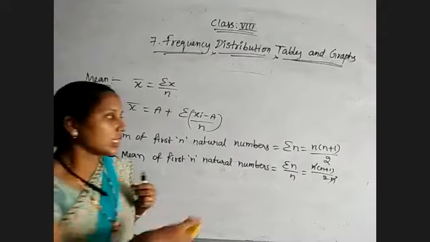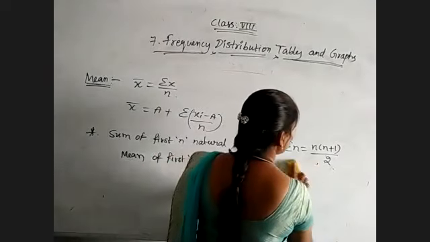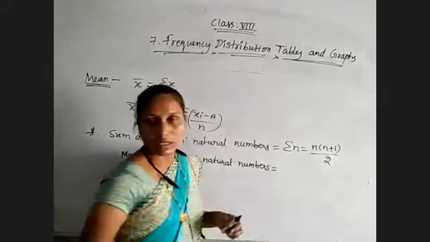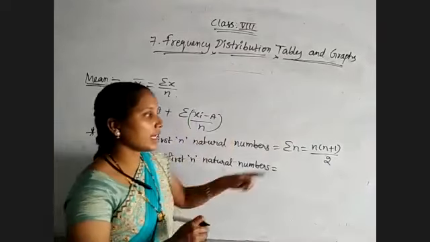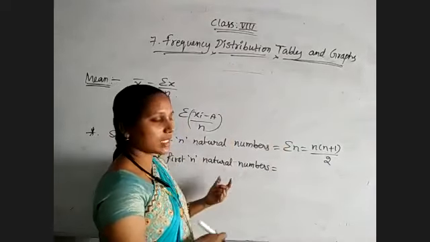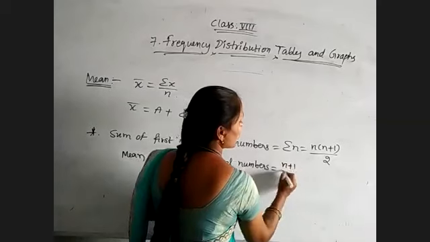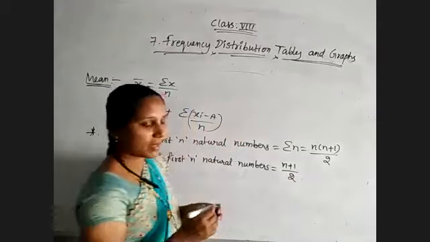This n will be removed. That's all. Sum means n into n plus 1 by 2. If the mean is asked, then n plus 1 by 2. So remember the formula.